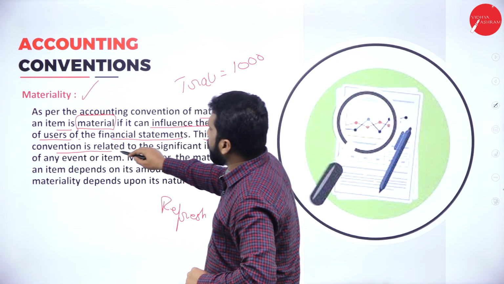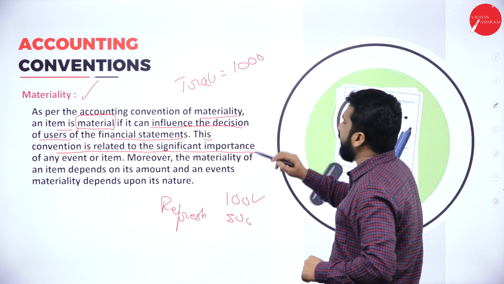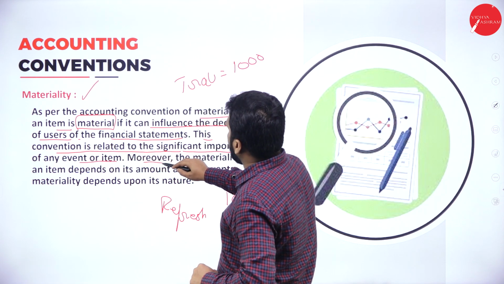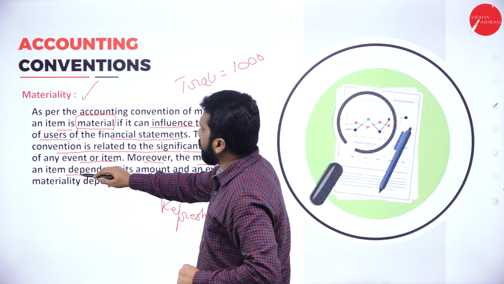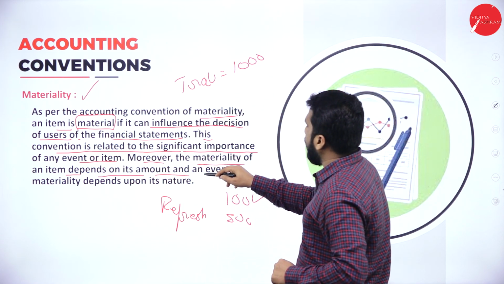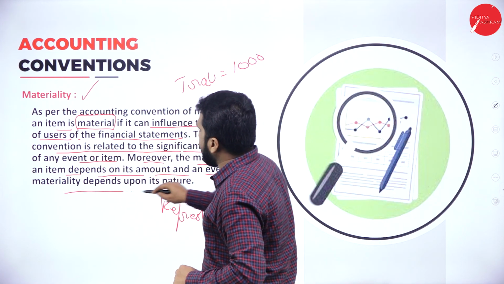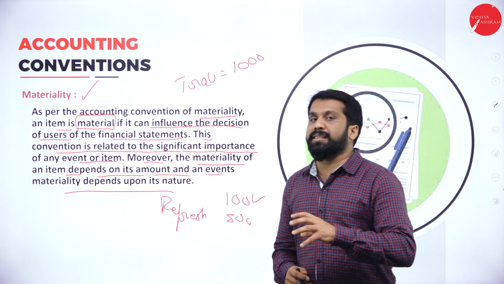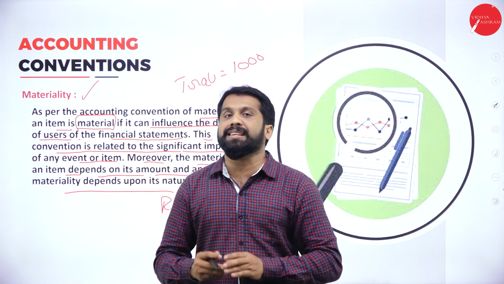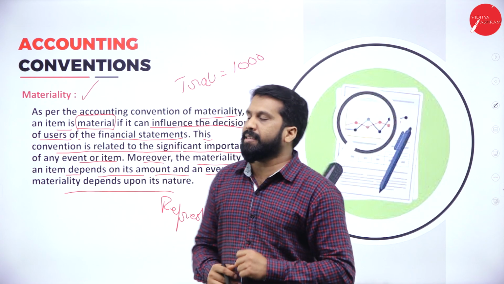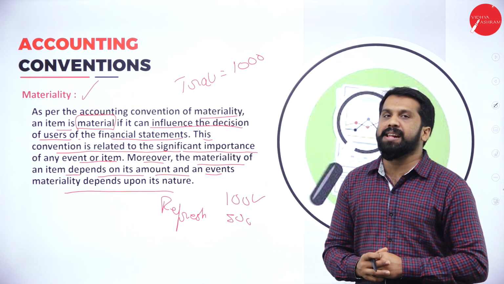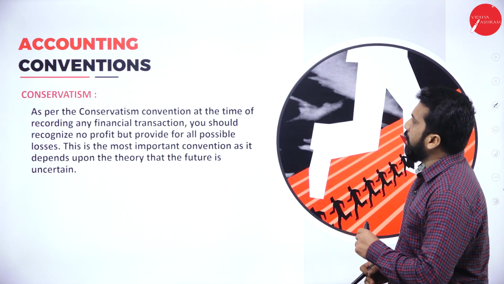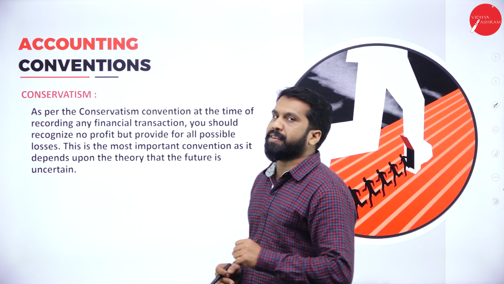This convention is related to the significant importance of any event or item. Moreover, the materiality of an item depends on its amount and events. Materiality depends upon its nature. Like income tax, I told you, it depends upon the nature. Materiality will change. Clear? Yes. This is called the materiality convention. Clear? Yes. Now, the third one.